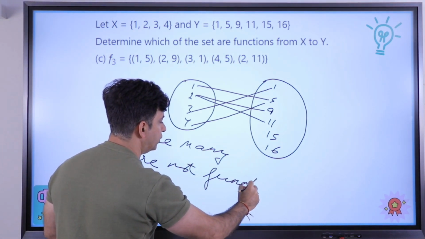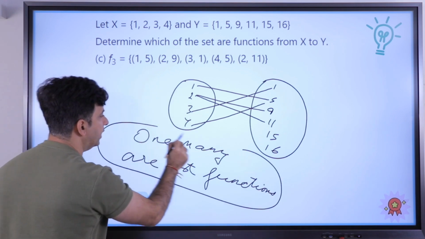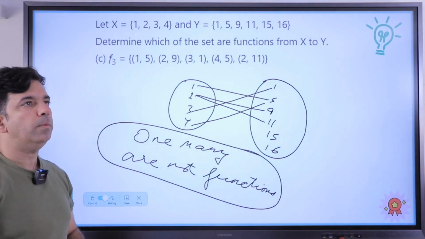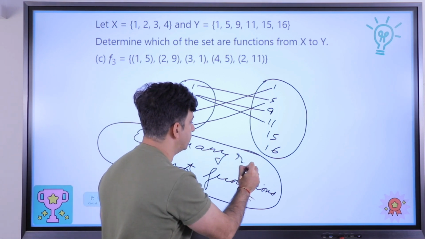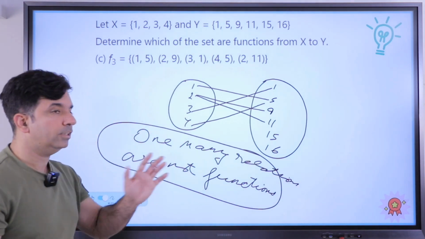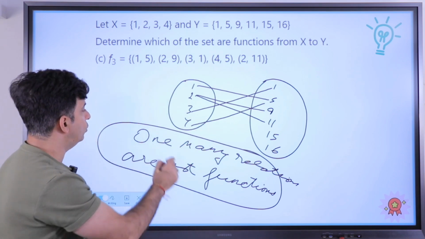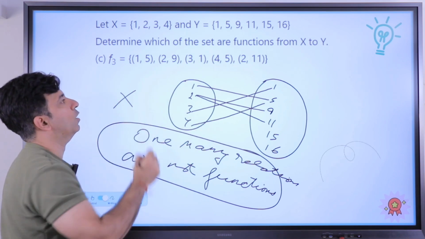This is the line which you have to keep exactly in your mind, that one-many relations are not functions. One-many relations are not functions. So this is a one-many relation. So this is not a function.